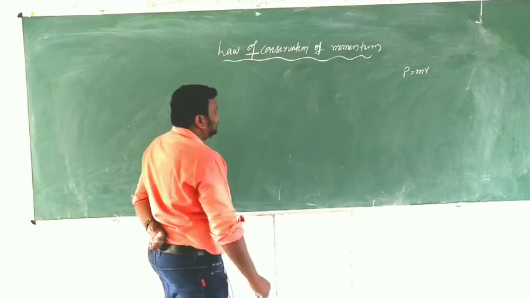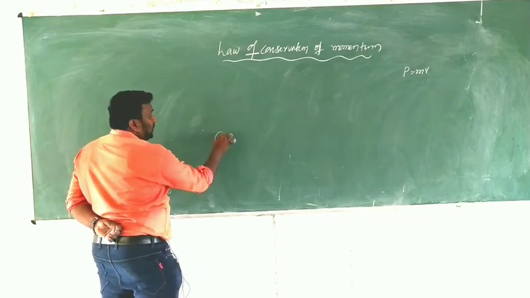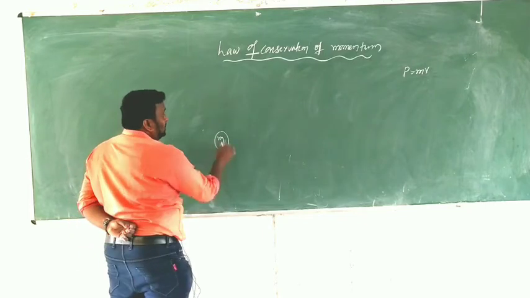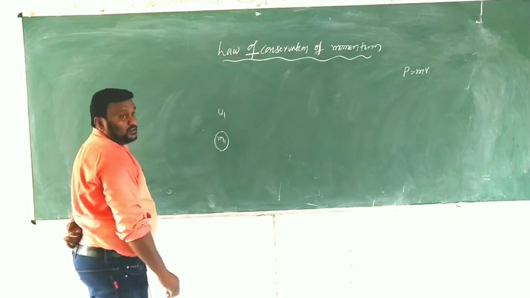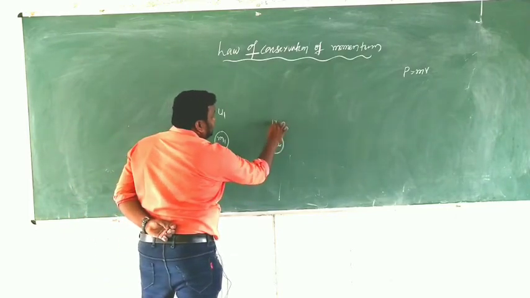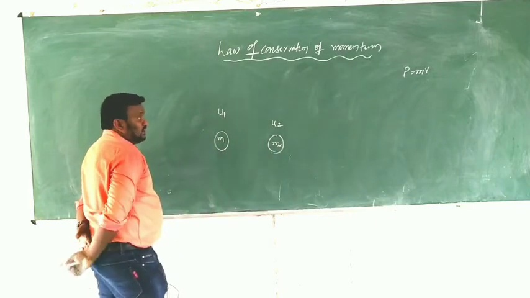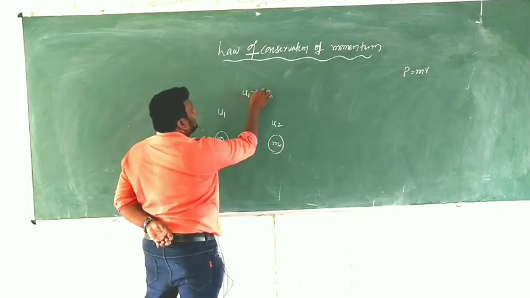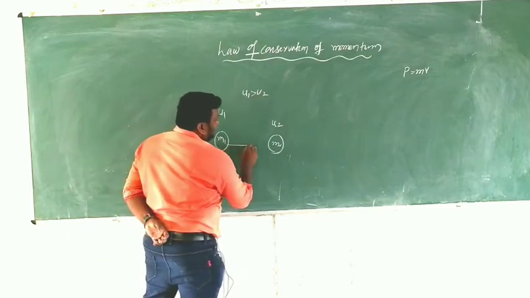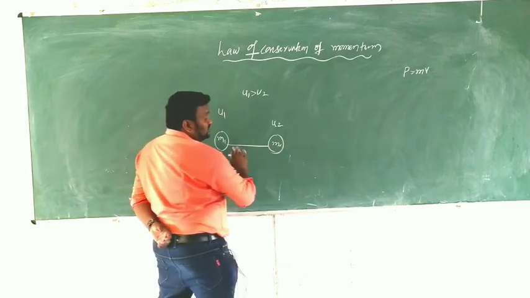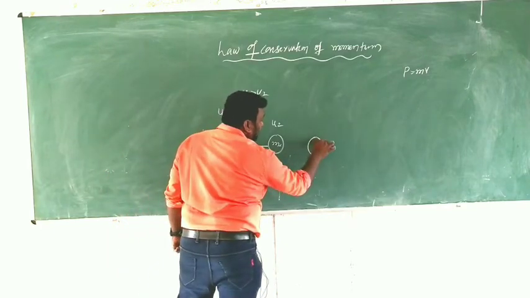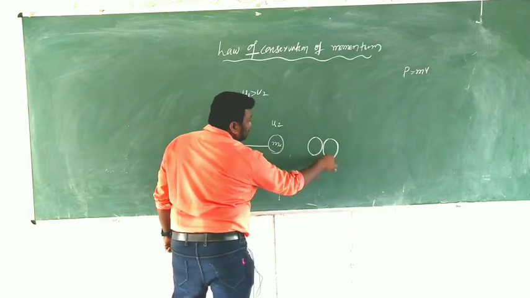So for example, just imagine this is the first body, having some mass m1, moving with velocity u1, and this is the second body having some velocity u2. And we are taking u1 greater than u2. Then obviously the first should go and collide with the second one. Clear? They make a collision and both are collided.